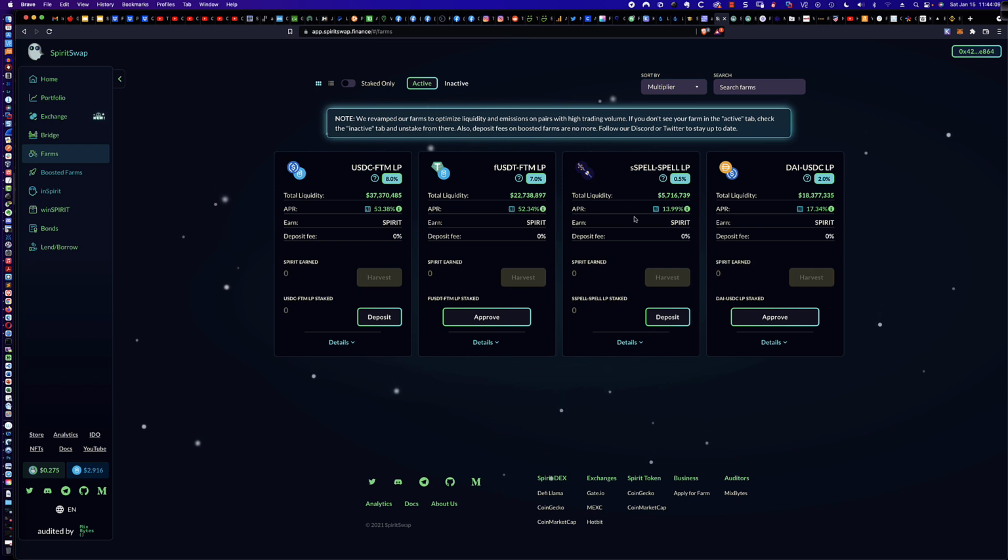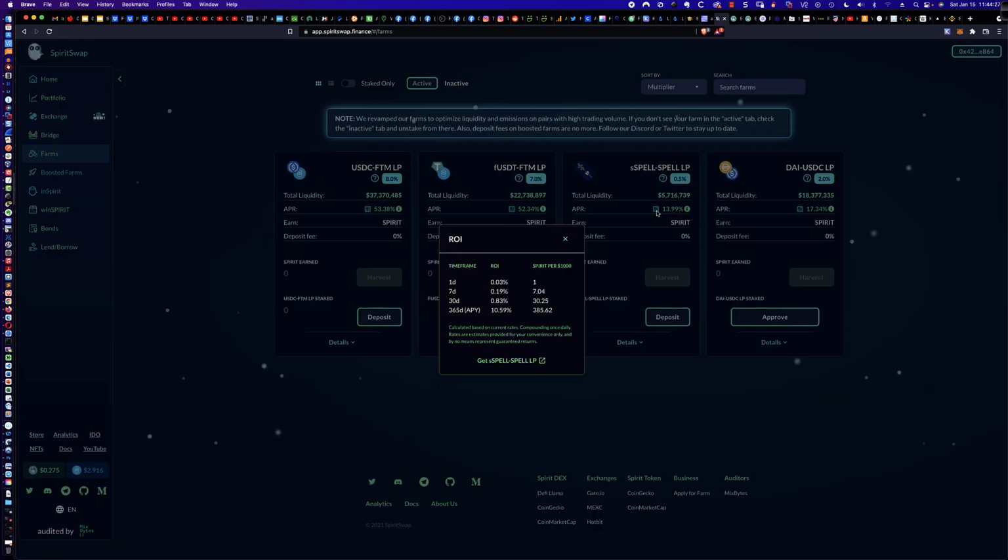And that would be option number 2. But again, I'm focused on putting these tokens that I'm earning to work so that you can earn some passive income on them. So you can earn Spirit, and you can see right here it's dropping to 13.99 right now, and there's a little i tab here, and you could use a calculator to see, okay, if I put in $1,000, after a day, how much would I earn? 7 days, 30 days, and then a year, right?